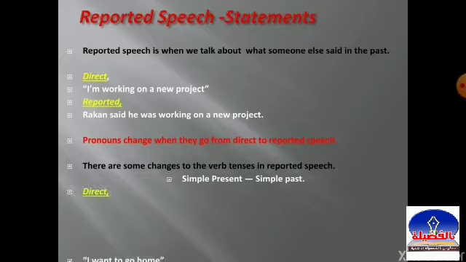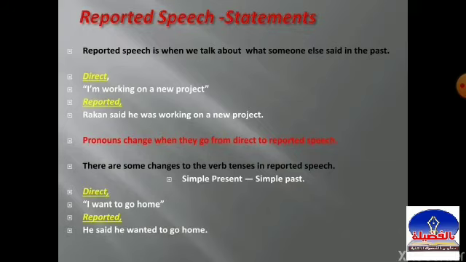As in my example, "I want to go home." I want any one of you to report this sentence. Okay, you? Excellent. He said he wanted to go home. Let's see what happened to this sentence.